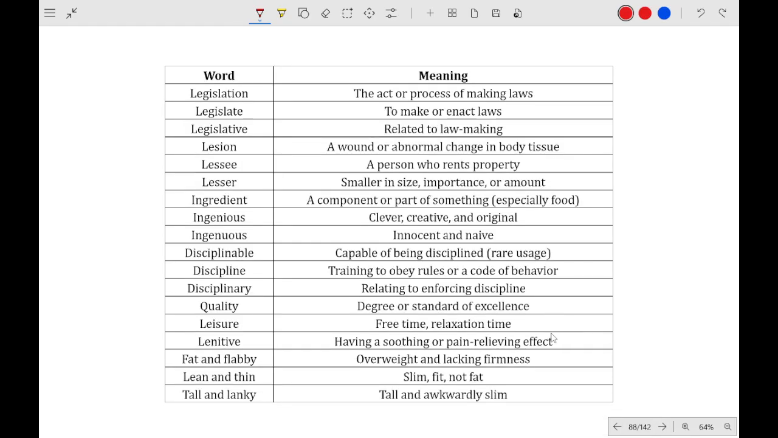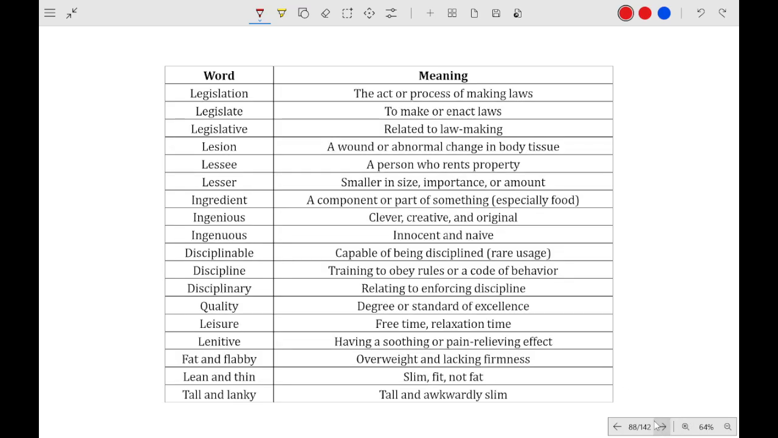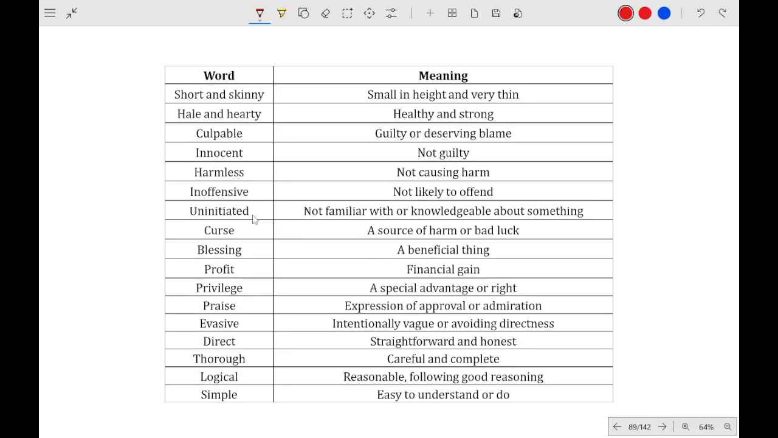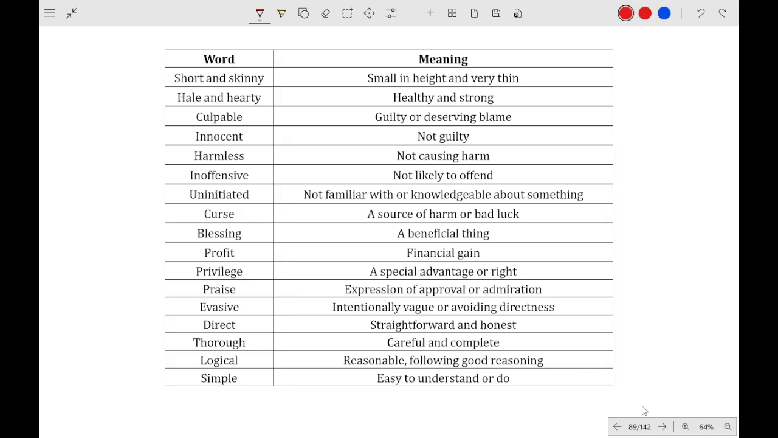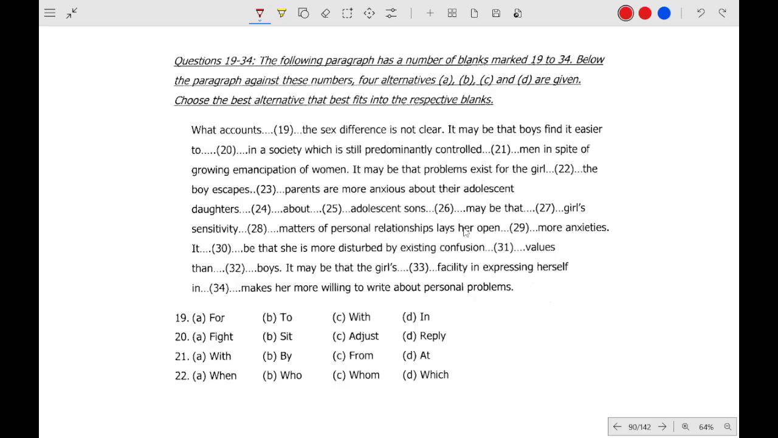And these are the words, you can check it out, the word and the meaning, okay. All these words I have given the meaning of them, okay. You can pause and check it out. And these are the other words, okay. Now comes the,